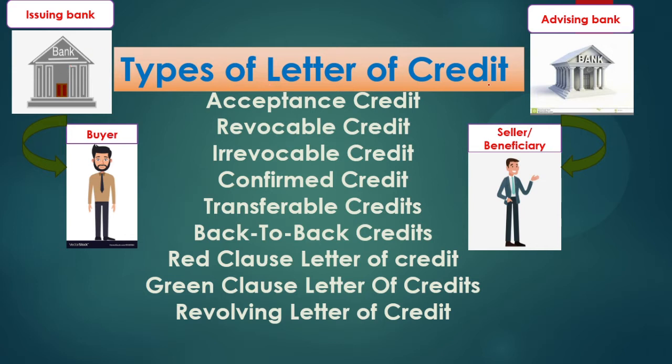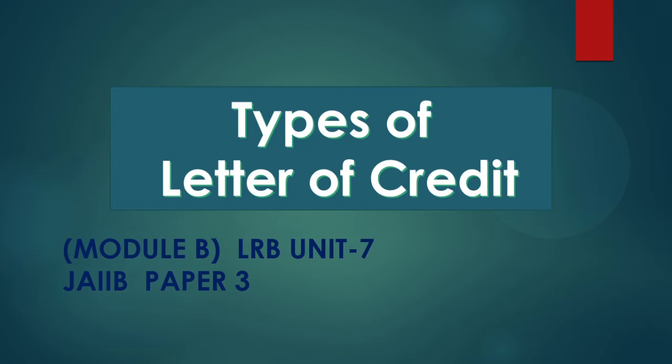It may have different types: acceptance, revocable, irrevocable, confirmed, transferable, back to back, red clause, green clause, revolving. There are so many LCs. In this video we will see the different types and what differentiates each one. In this module, JAIIB Paper 3 Module B contains the letter of credit and types of letter of credit. So it is an important topic.